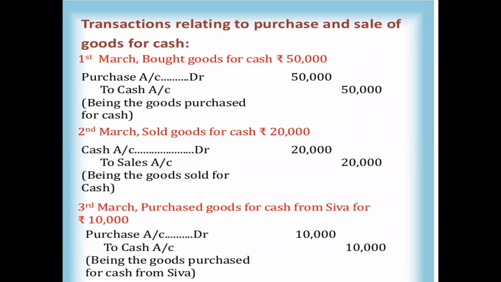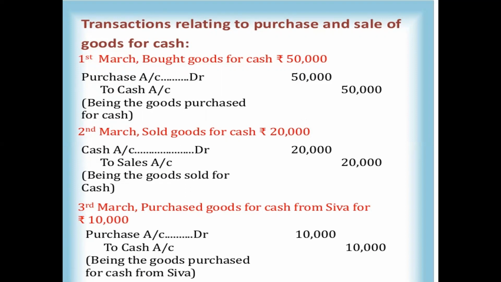Here I will explain some transaction entries, how to write in the book. That is the first example. 1st March, bought goods for cash 50,000 rupees. In this transaction, you need to write the journal entry. I'm explaining just how to write this, not in the format. This is indicated in the particulars column. You can write like this.